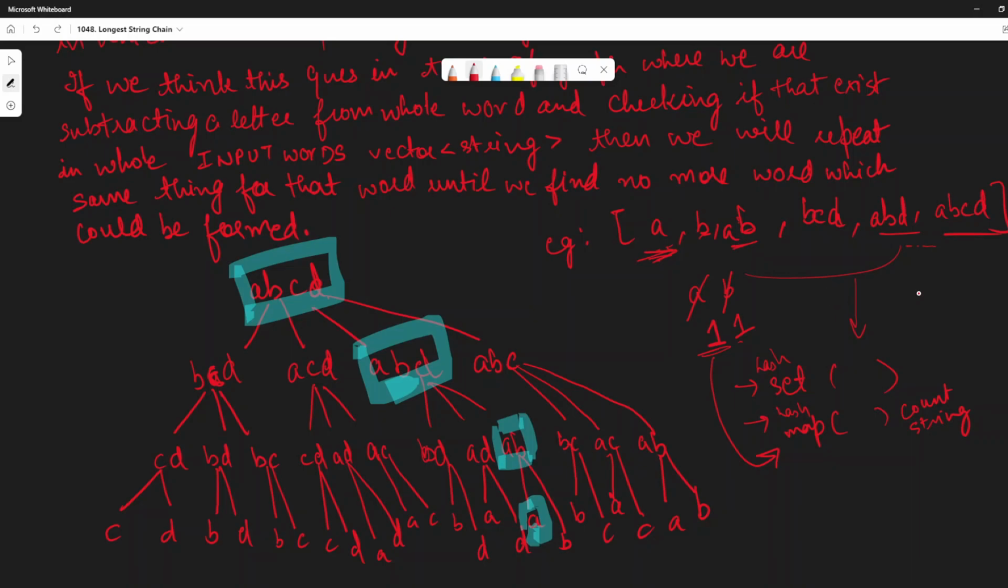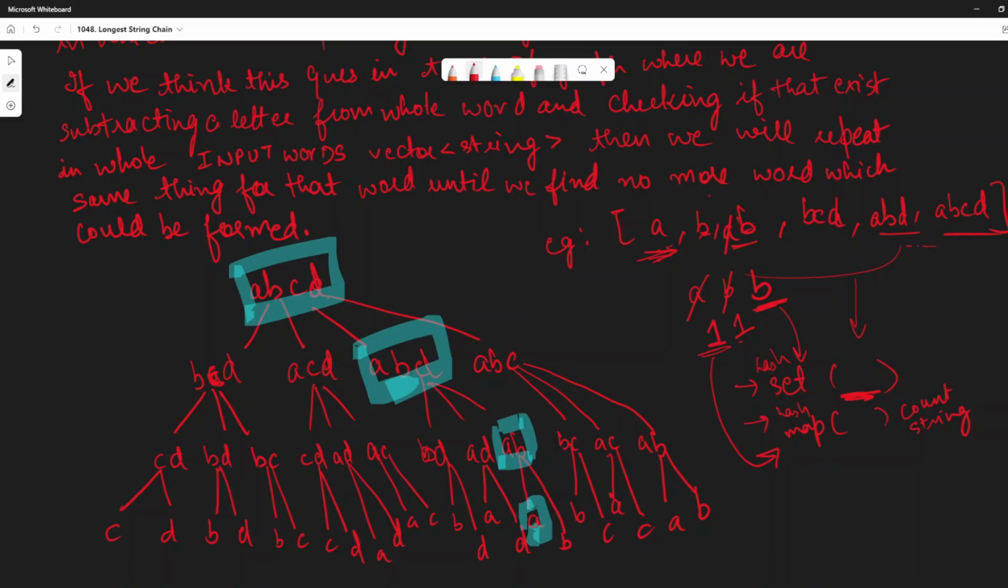So now first I'll delete this A, right? So what we would be left with? B. And then we were storing all these words, A, B, in this particular set, right? So during the DFS, it will check whether this B exists in this particular hash set or not. Yes, it exists.